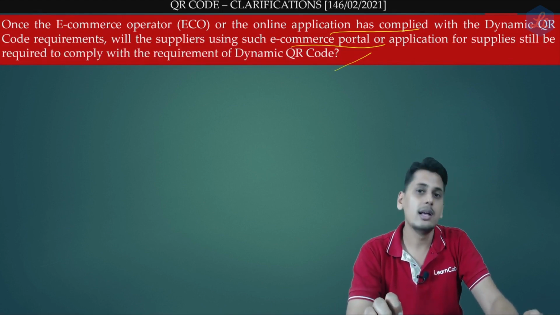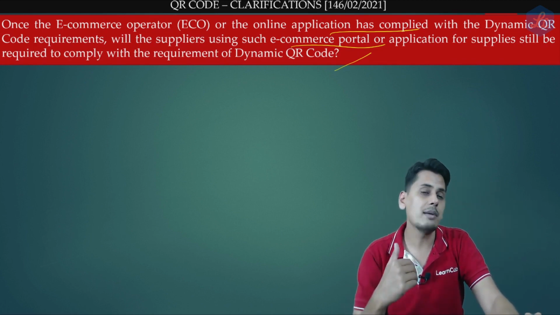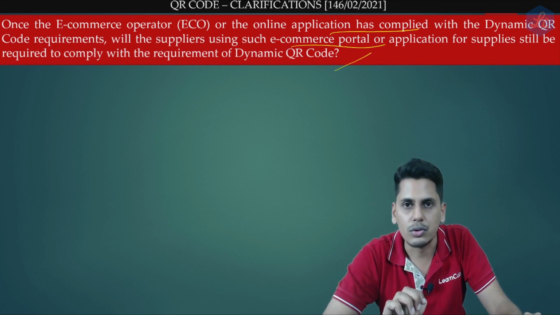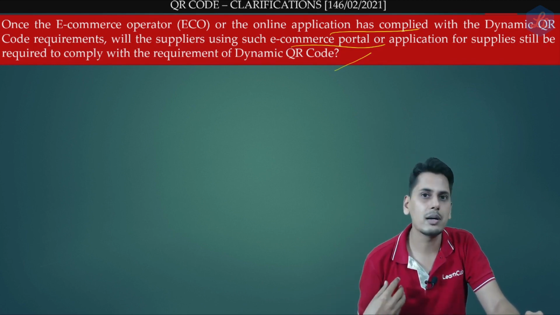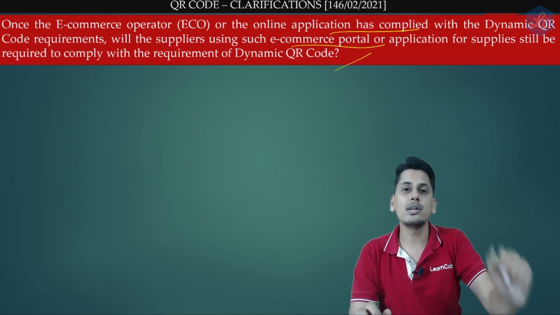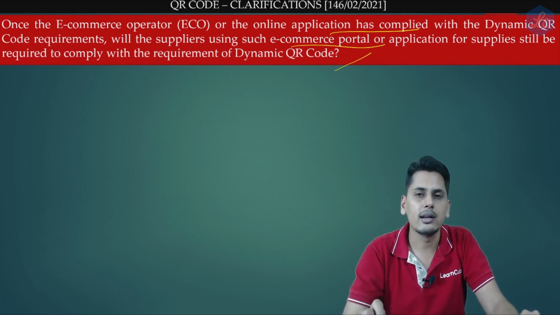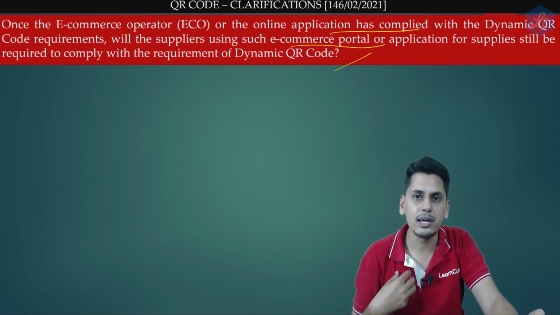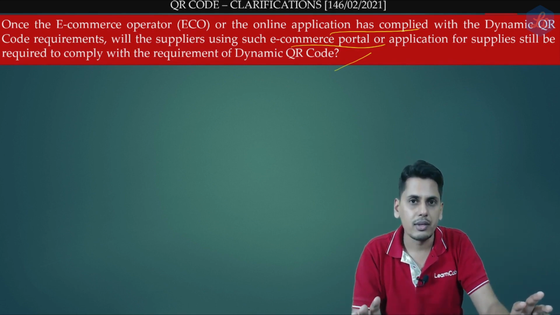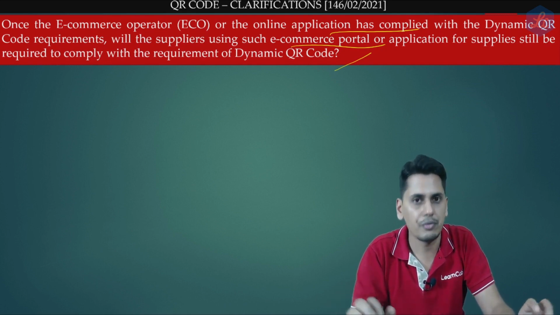I repeat the question. Friends, I am the supplier. Flipkart is an e-commerce operator. The goods I am supplying through Flipkart, let's suppose to you. Who is supposed to issue an invoice? I am supposed to issue the invoice. I am the supplier. Flipkart is only a portal. It is only a platform. So when I am supposed to issue an invoice, who is required to comply with the requirements of dynamic QR code? Is it Flipkart or is it me? The answer is, it is me. It is my responsibility to ensure that these provisions are being followed.